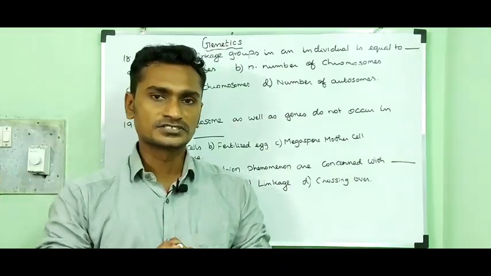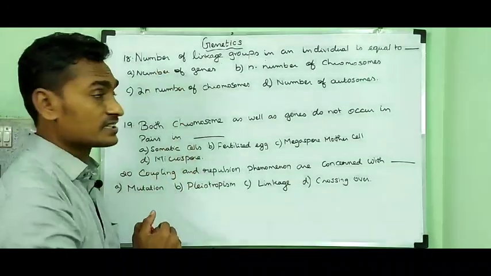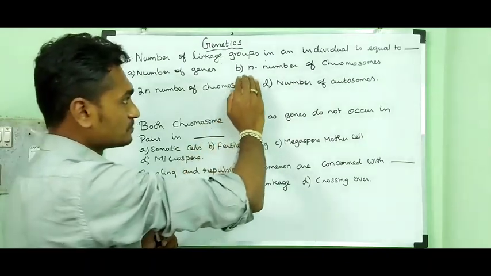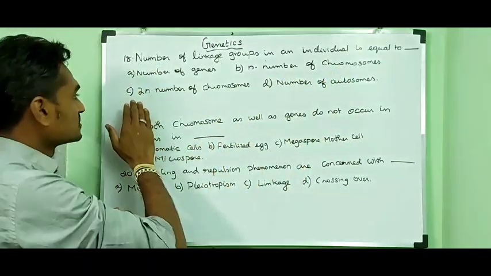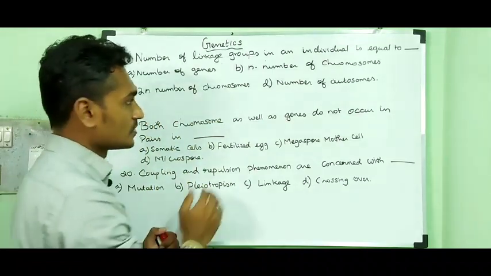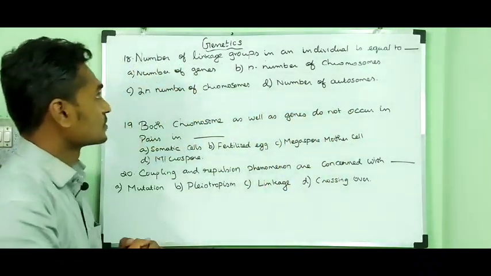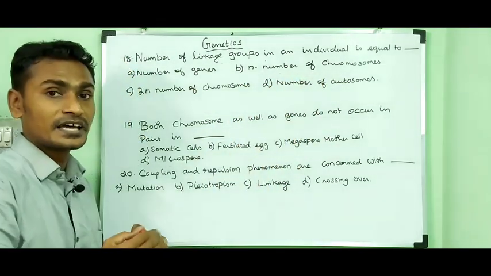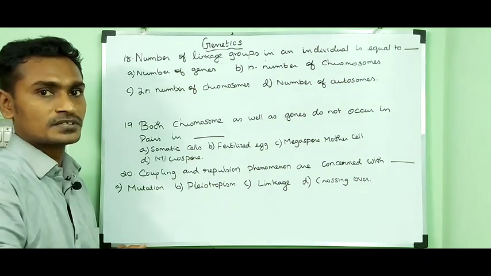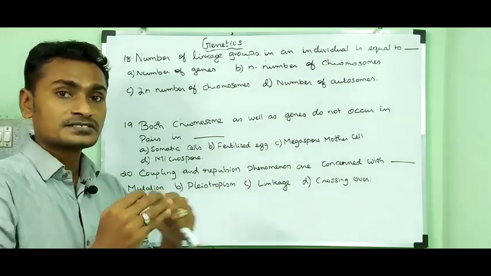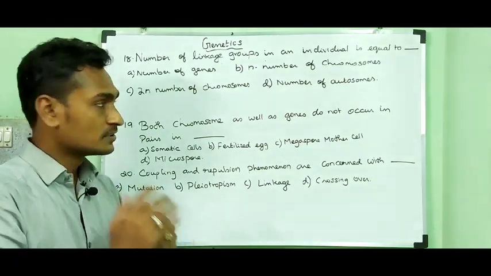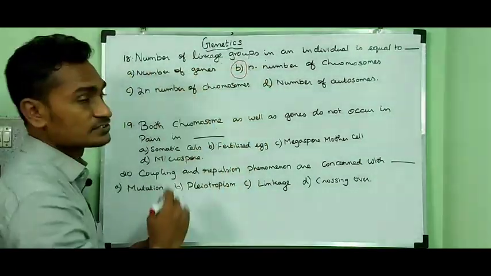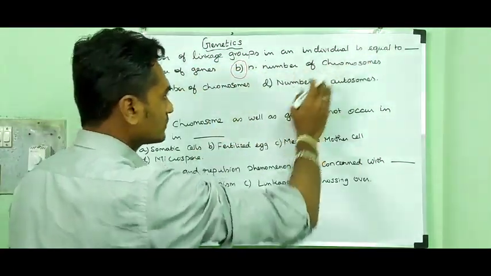The 18th question. Number of linkage groups in an individual is equal to option A, number of genes. Option B, n number of chromosomes. Option C, 2n number of chromosomes. Option D, number of autosomes. So linkage group means n number of chromosomes. That means the haploid number of chromosomes. The linkage group contains haploid set of chromosomes. So the answer is option B. So the number of linkage groups in an individual is equal to n number of chromosomes.